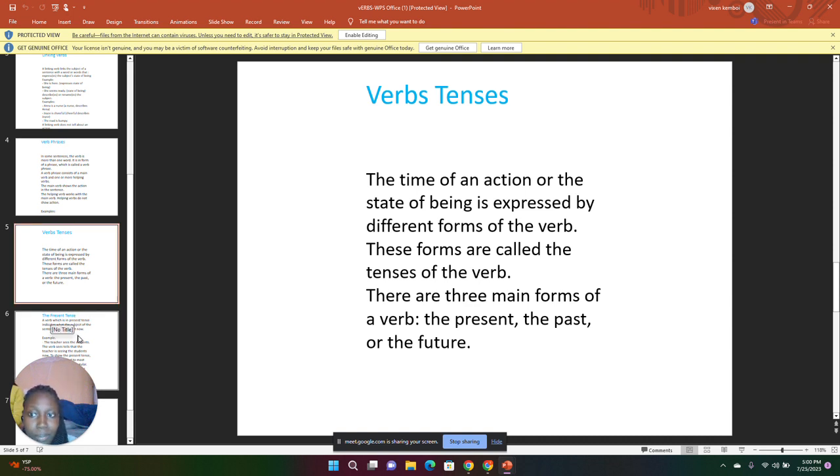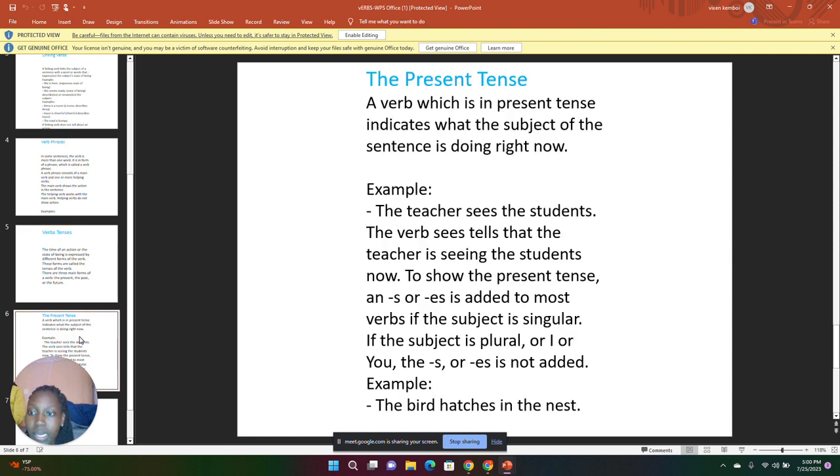We're going to start with the present tense. A verb which is in present tense indicates what the subject of the sentence is doing right now. Right now means that it's present. So we call it the present tense.